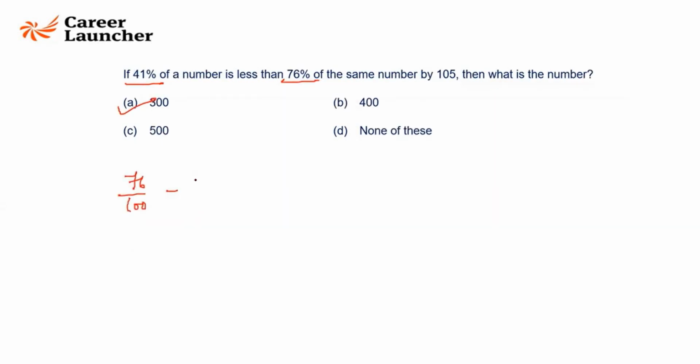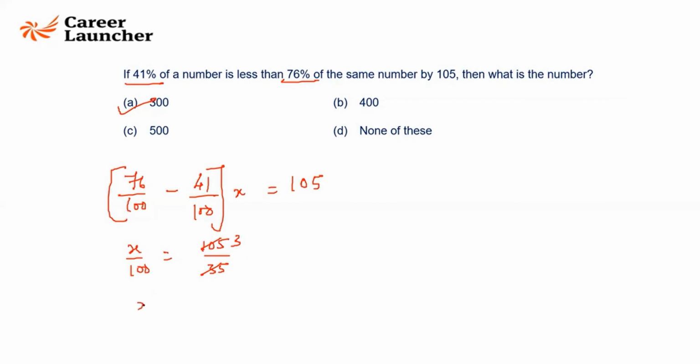26% of a number is greater than 41% of that number by 105. So x by 100 is 105 by 35. 3 times. So x is going to be equal to 300. Anyway, you don't need pen and paper to solve these questions. You can do it in your mind. 41, 76, 35, 105, 300. Simple. 35 3s are, 100 3s are.